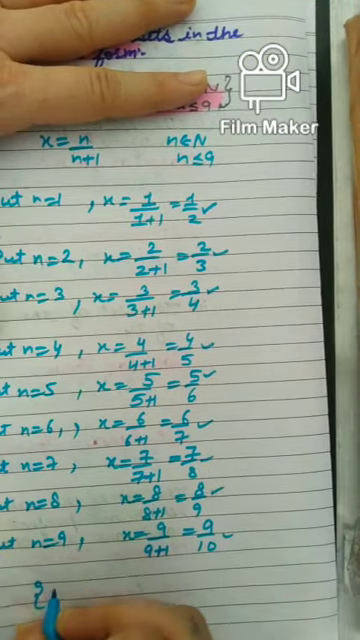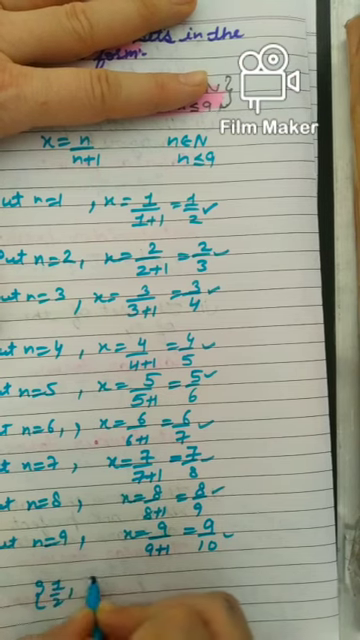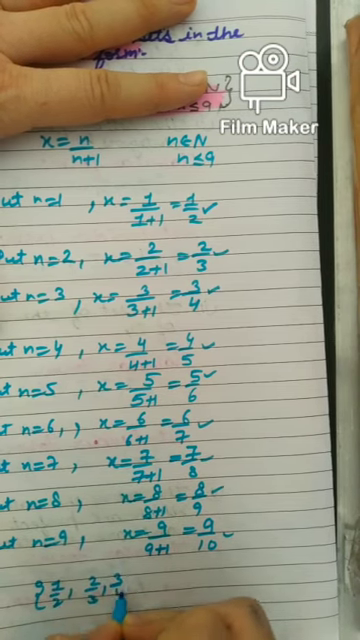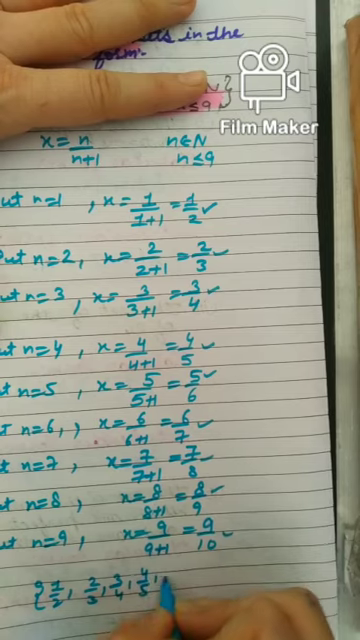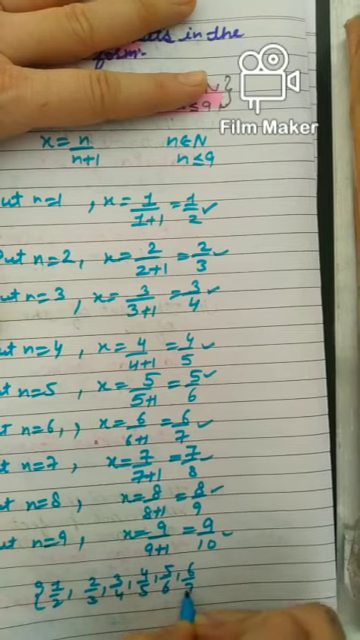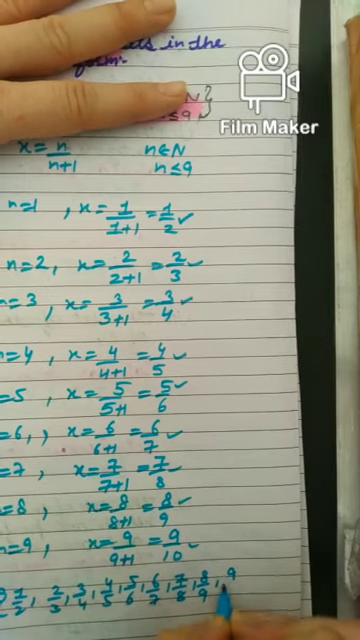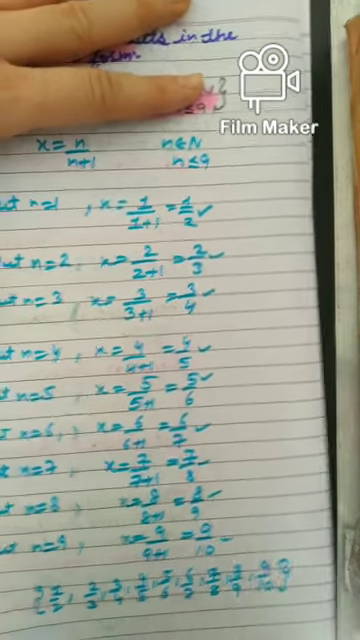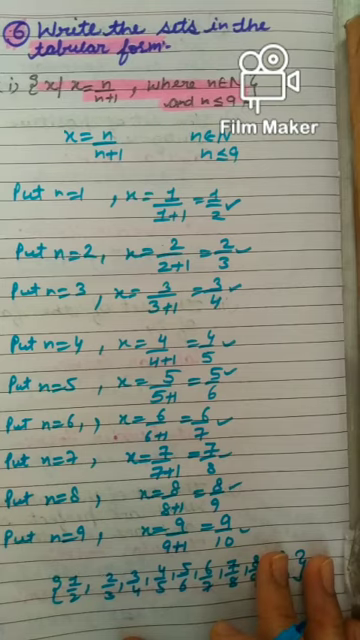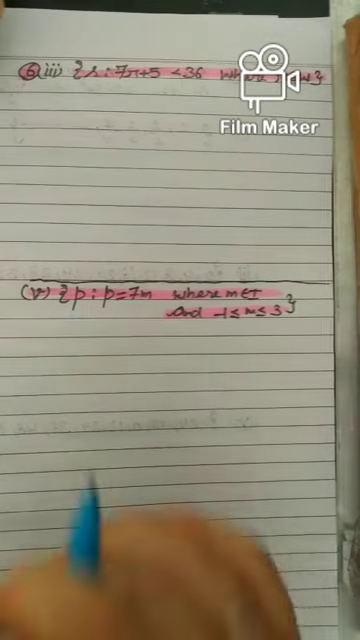So I will write these: 1 by 2, 2 by 3, 3 by 4, 4 by 5, 5 by 6, 6 by 7, 7 by 8, 8 by 9 and 9 by 10. They are making this set. So this is the roster form of this set. Now we can see the next part.